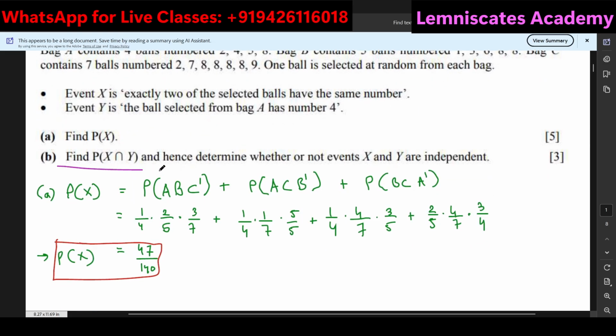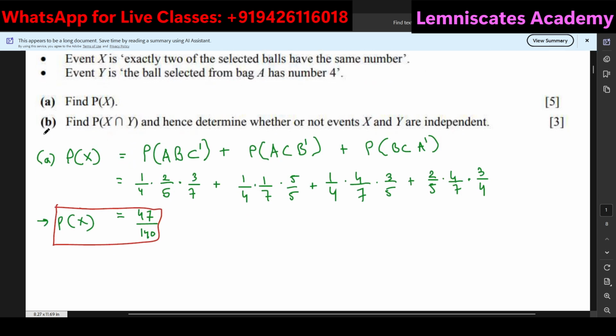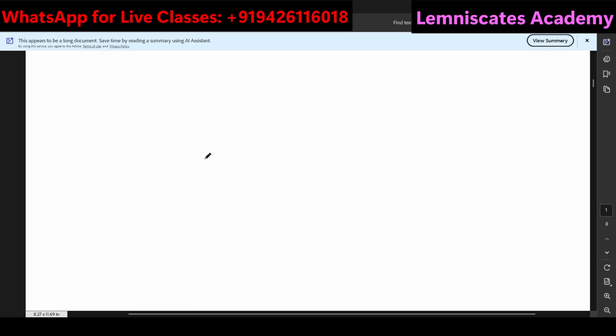I am not writing anything about part B because that was not asked as a part of the doubt. But in case you're not understanding this as well, let me know in the WhatsApp group. I'll definitely help you out. Moving on to the second question.